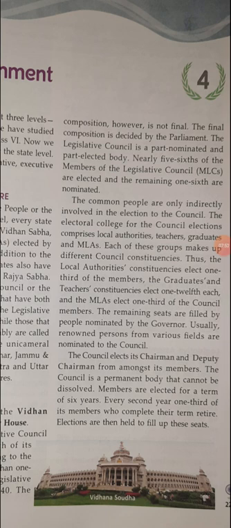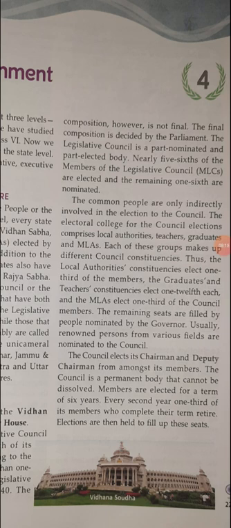Thus, the local authorities constituencies elect 1/3 of the members. The graduates and teachers constituencies elect 1/12 each, and the MLAs elect 1/3 of the council members. The remaining seats are filled by people nominated by the governor. Usually renowned persons from various fields are nominated to the council.